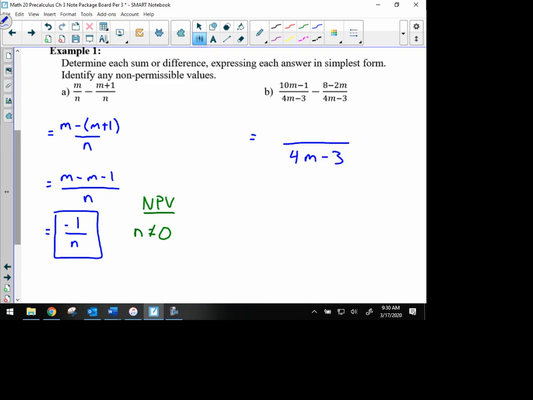So our numerators get subtracted then, all over that common denominator. 10n minus 1 minus 8 minus 2n. And again, we're subtracting the entire second numerator, so I'm putting it in brackets to make sure that we're subtracting 8, and we're subtracting negative 2n. And so I'll show that in this next step. You wouldn't have to show this, but we will, just to make sure that it's clear.